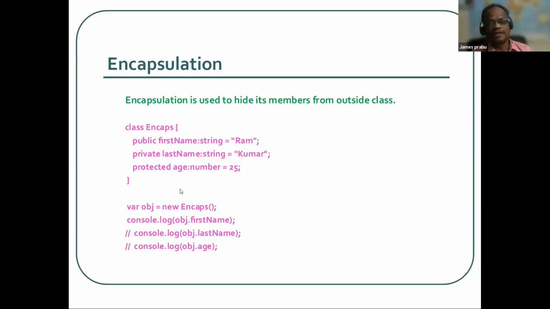Then encapsulation. This is another very basic and interesting thing in the class. Actually, here again this is a class, but here we have access modifiers: public, private, protected. These are called access modifiers. Why we have these access modifiers, we will discuss when we extend this class. When we inherit this class, all the things available in the class will be available in the child too, right?